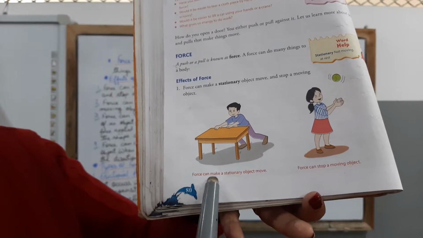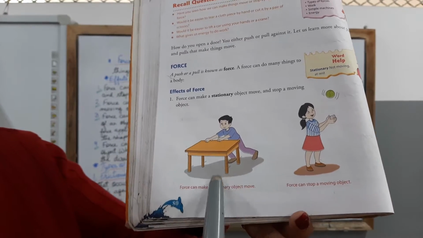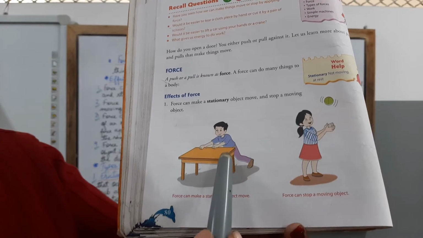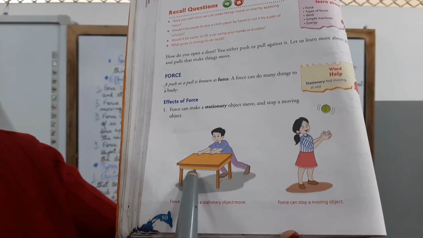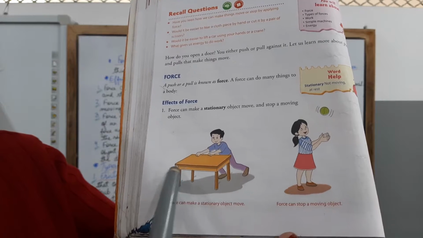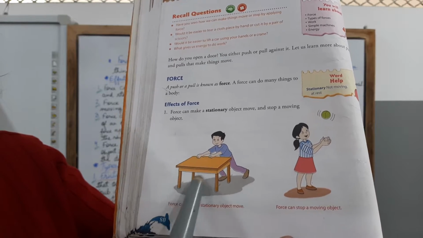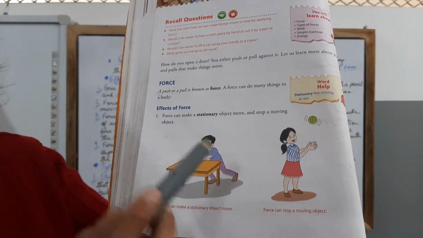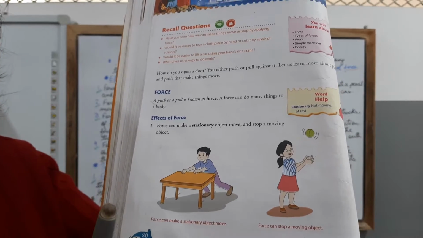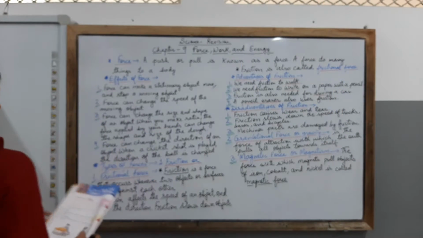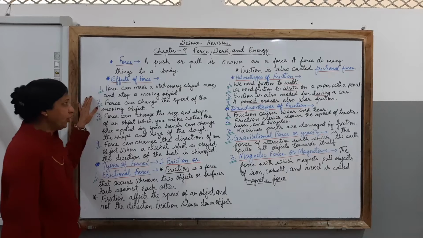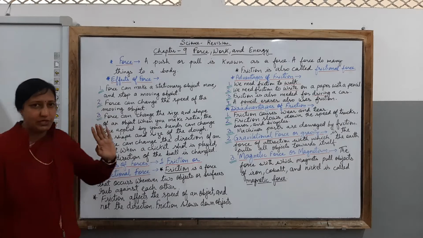This boy is trying to push the table, and as he is pushing, the table is able to move. But until and unless it is pushed, it is not able to move on its own. So you can say children, force can make a stationary object move and stop a moving object.